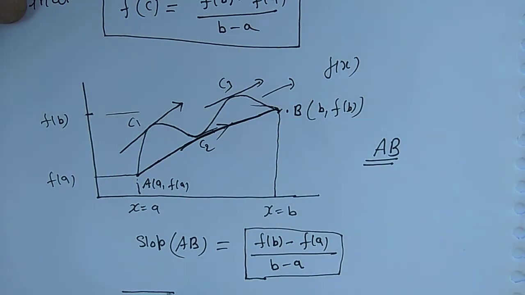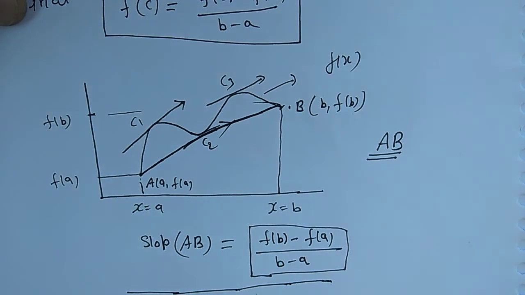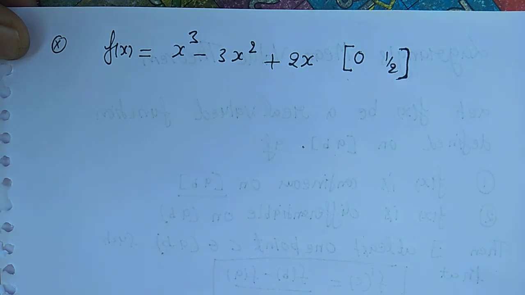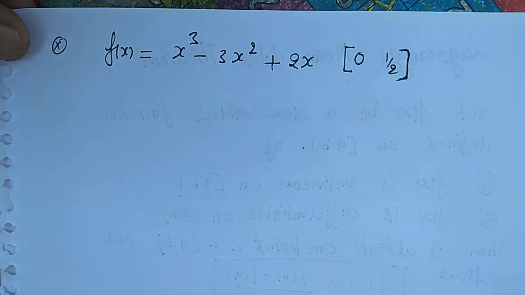So now let us see one problem based on this theorem. This is the given question, f of x equal to x cube minus 3x square plus 2x. This function is defined on closed interval 0 and half. The question is to verify Lagrange's mean value theorem, or one can say find the value of c which satisfies the Lagrange's mean value theorem.